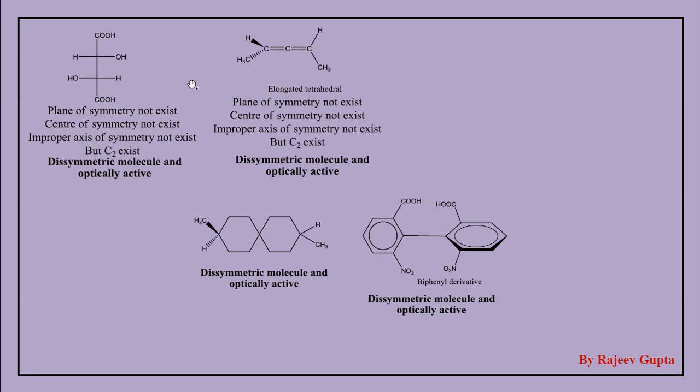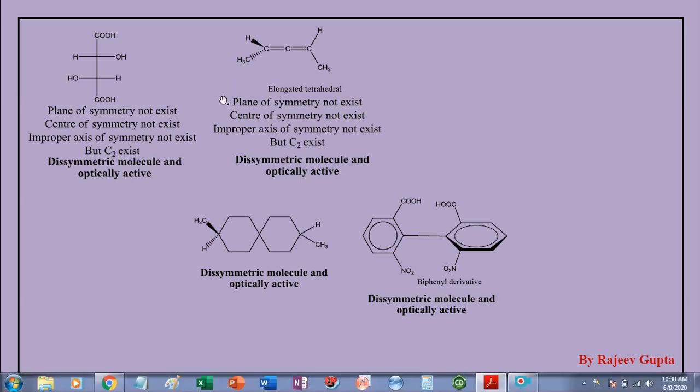So we observe that chiral centers or chiral axis do not by themselves determine chirality of a molecule. Actually, chirality depends on symmetry criteria. If symmetry exists, then chirality does not exist. If symmetry does not exist, then chirality exists in a molecule.